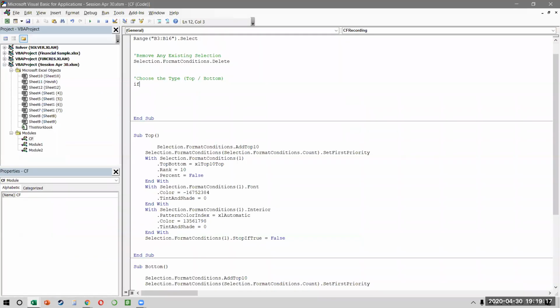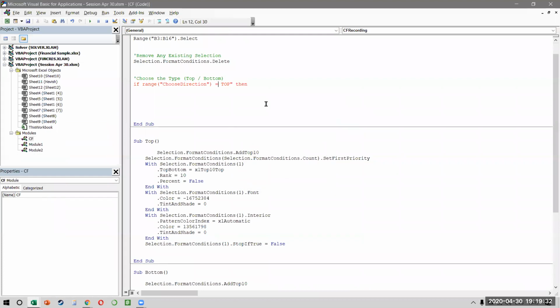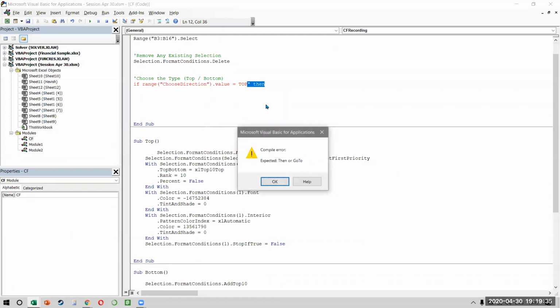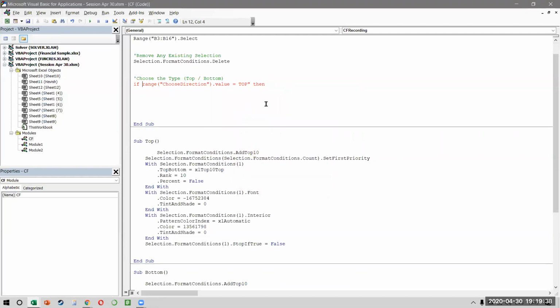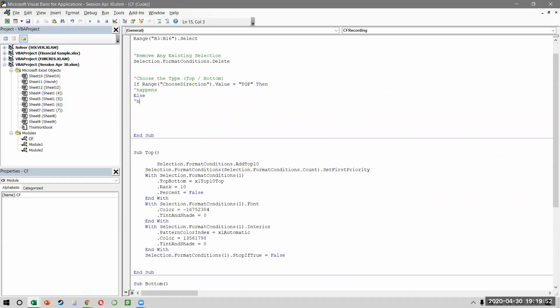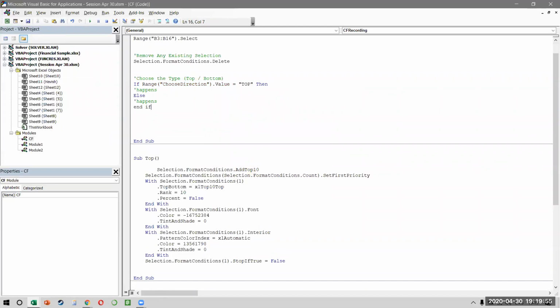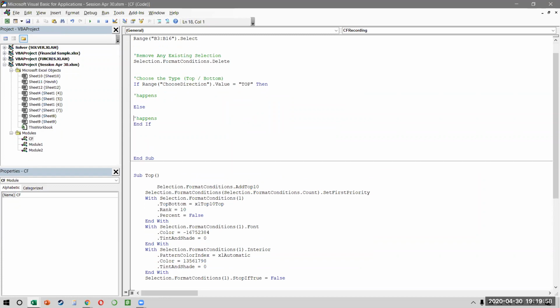So what do I say? I will say if the range of choose direction dot value is equal to top, then I want some action to happen. Otherwise, I want some other action to happen. So I'll say happens, else something else happens, right? And then I put an end if. So this is the syntax of writing an if statement in VBA.